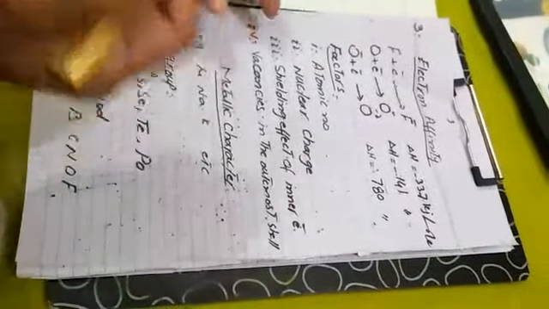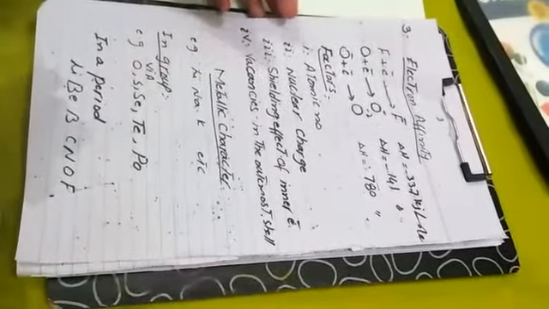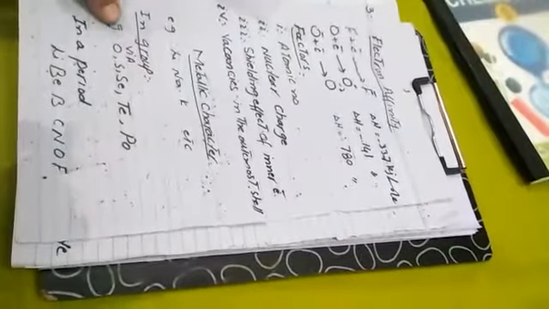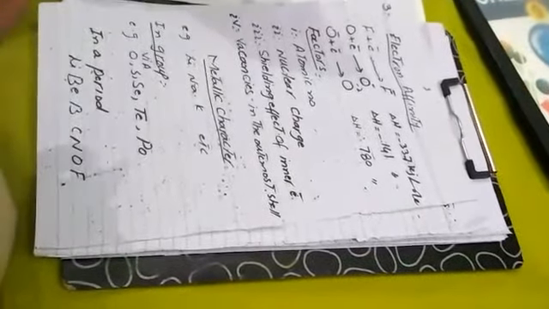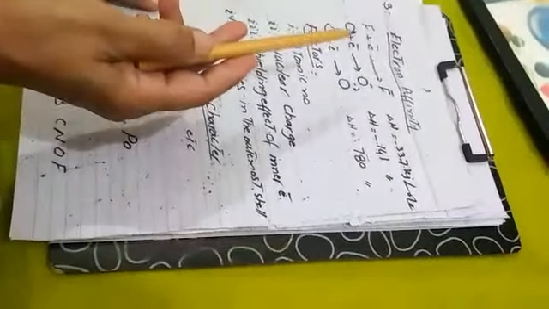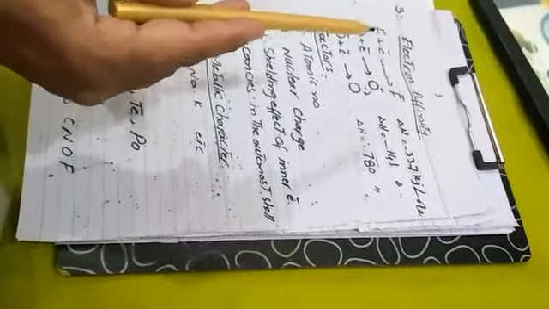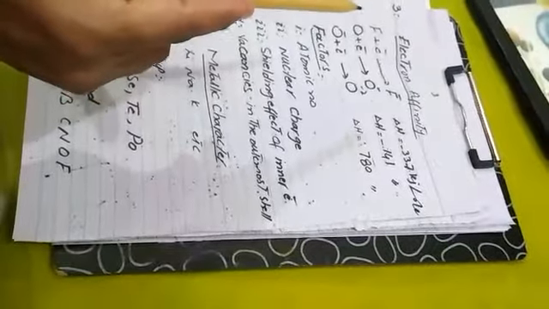Dear students, today our next topic is electron affinity. Electron affinity is totally opposite to that of ionization energy. This is related with anions, and in this electrons will be added and energy will be released. And they are non-metals. Electron affinity is always related with non-metals. Ionization energy is always related with metals.